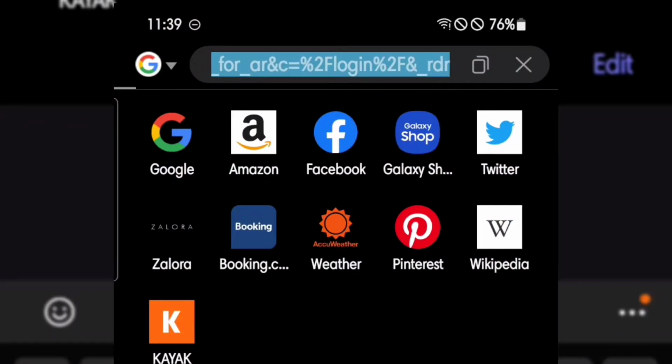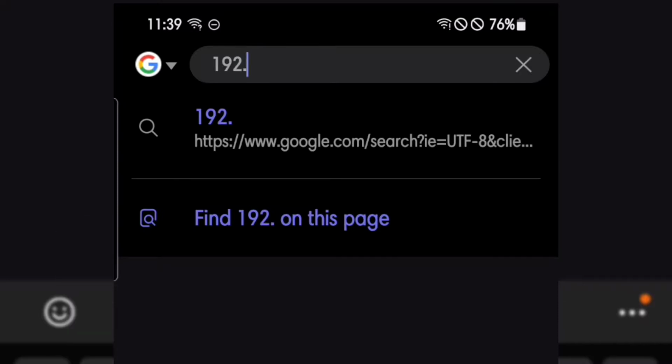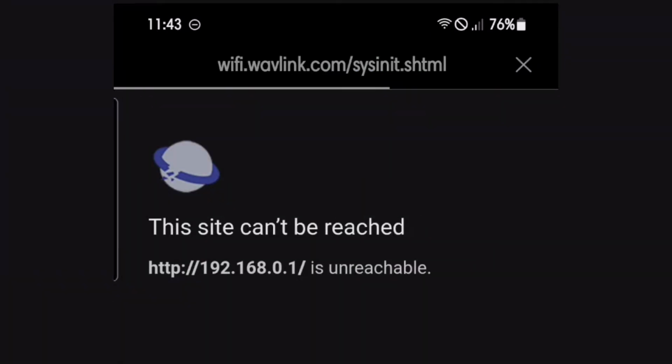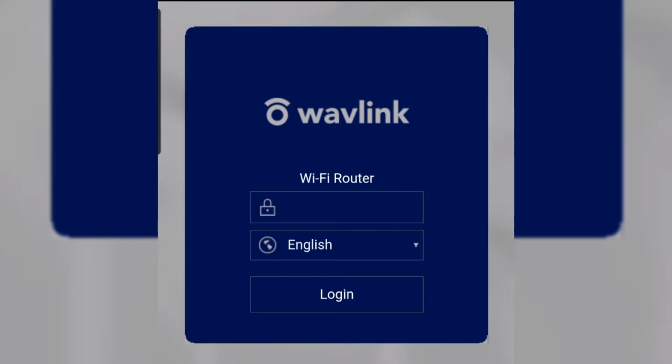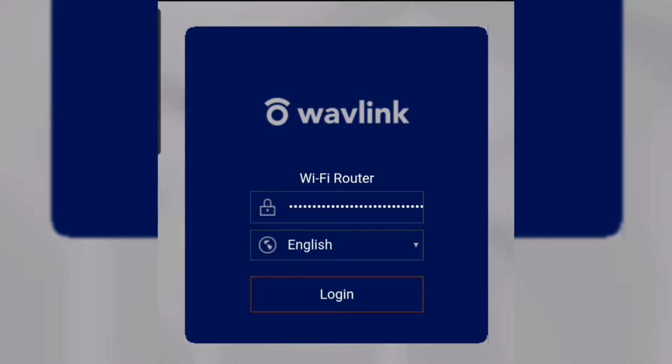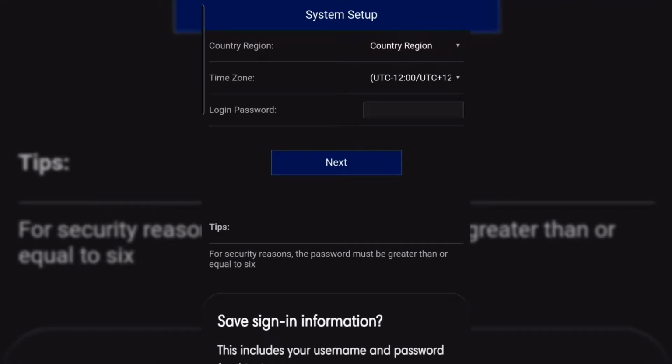Step 3. Enter the default LAN IP. Example, for my antenna it is 192.168.10.1, but it depends on what antenna you are using. After you open the IP, type the default admin password. Now you are logged in.